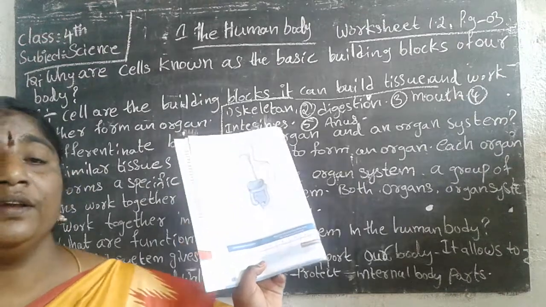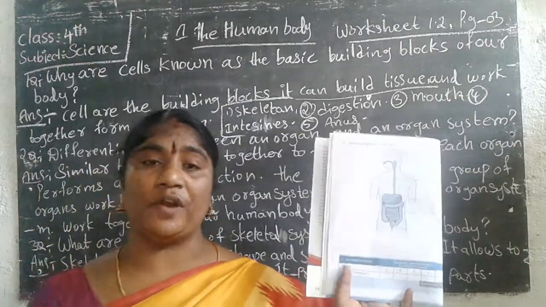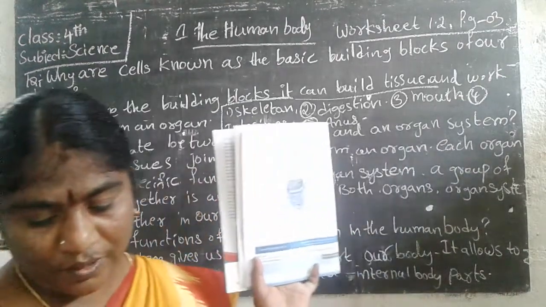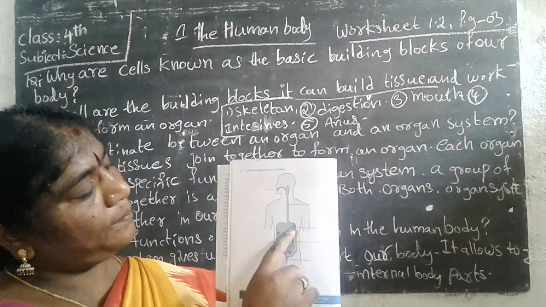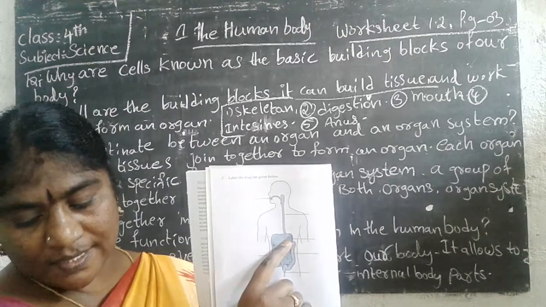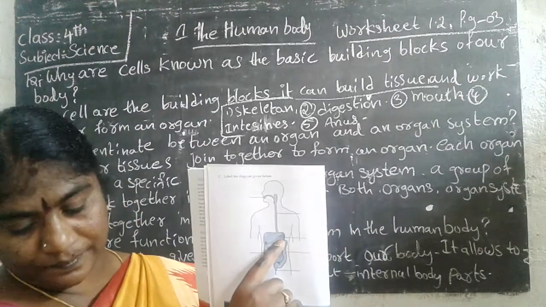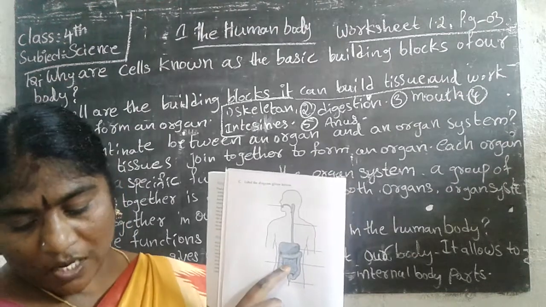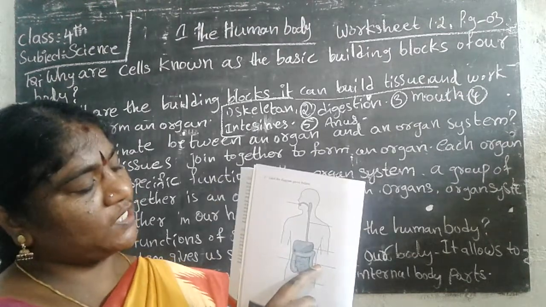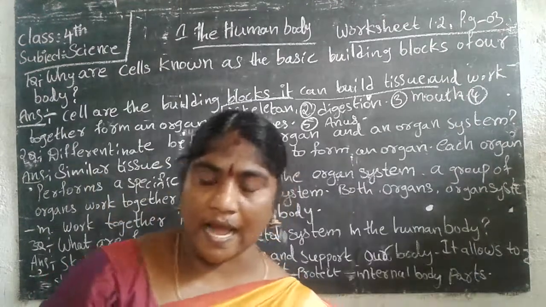I will inform you. Here mouth, food pipe, this side stomach, here liver, this is the small intestine, large intestine, anus. These are the answers.